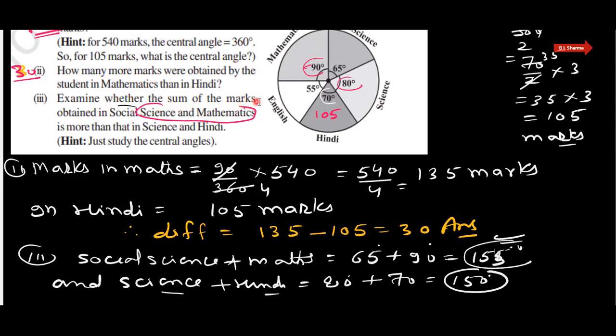Examine whether the sum of the marks obtained in social science and mathematics is more than that in science and Hindi. Yes, हमारा आंसर होगा हाँ yes, क्योंकि सोशल साइंस और मैथमेटिक्स का डिग्री में 155 डिग्री एंड साइंस और हिंदी का डिग्री में 150 डिग्री है. तो जो सोशल साइंस और मैथमेटिक्स के मार्क्स ज्यादा है साइंस और हिंदी से. So that is true. Yes, we can say yes. That is the answer of this question.